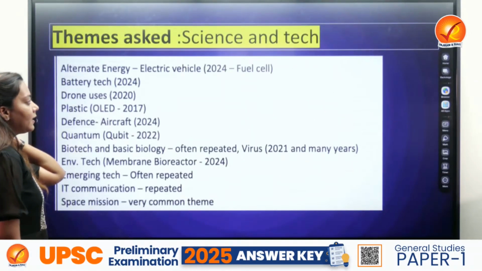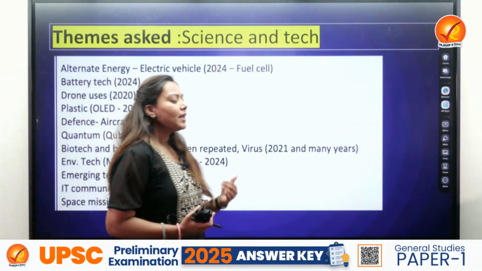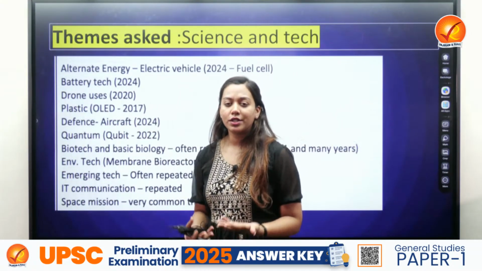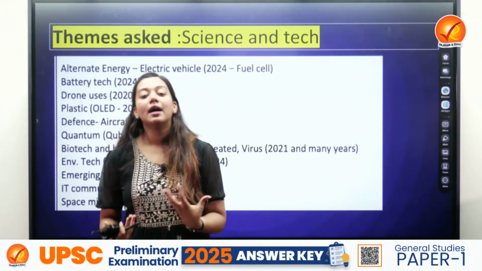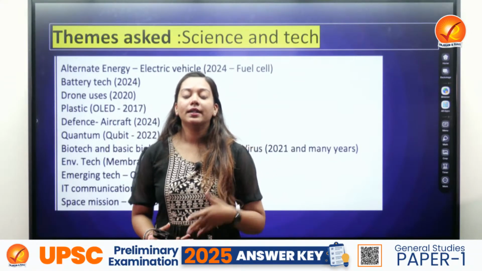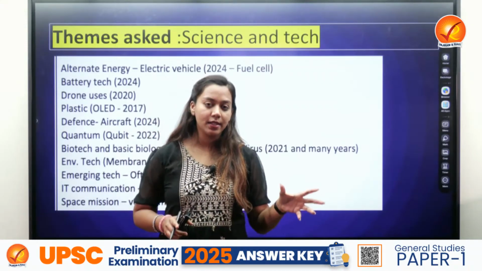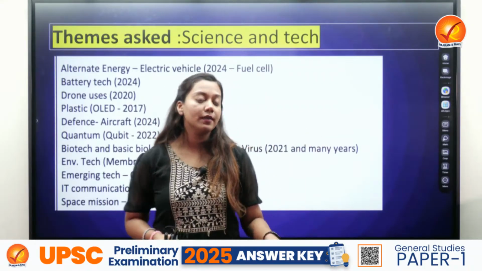Next is science and tech. Again, a very good news that the topics, the themes were very much predictive. They were asking about emerging technologies. In fact, not just emerging technology, but technologies like UAV or the other technologies, which were also, by the way, used in environment. So there was a convergence of environment and science and technology, which was observed this year.